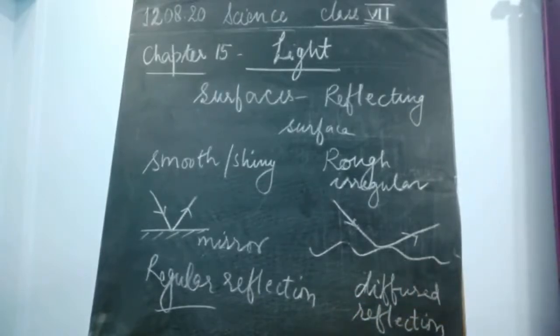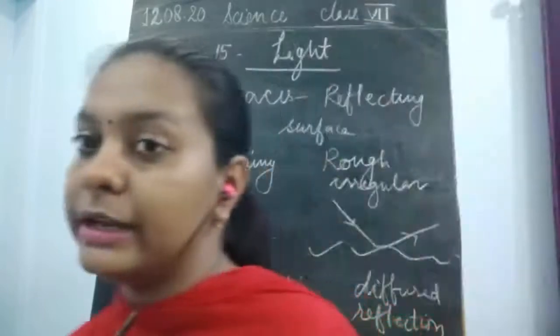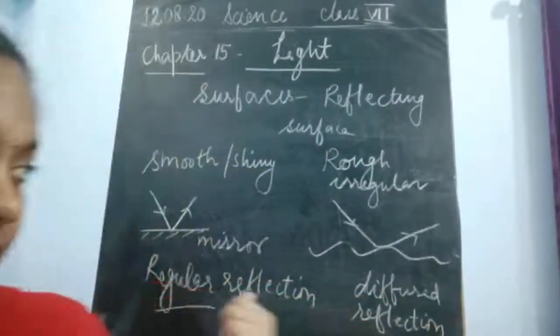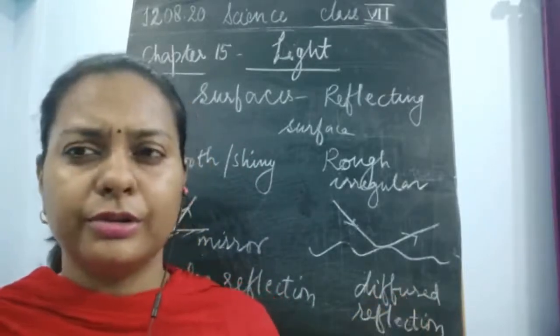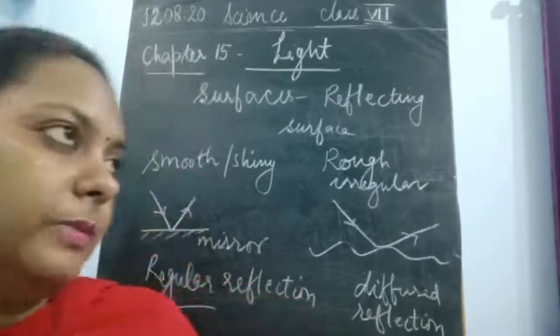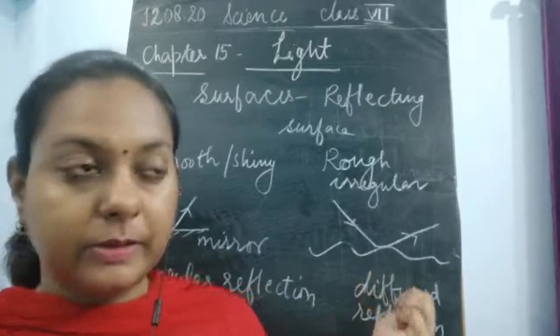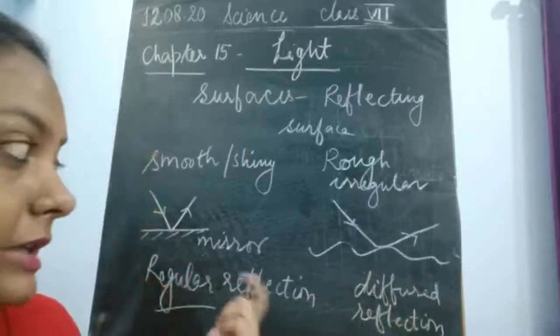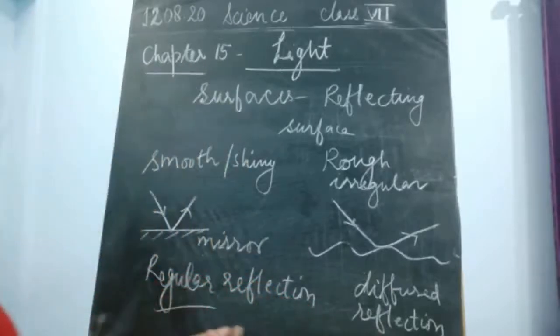Diffused reflection is seen only on an irregular or rough surface, like rocks, stone, or brick. It could be any irregular surface having depressions, ridges and grooves in it, and this forms the diffused reflection.